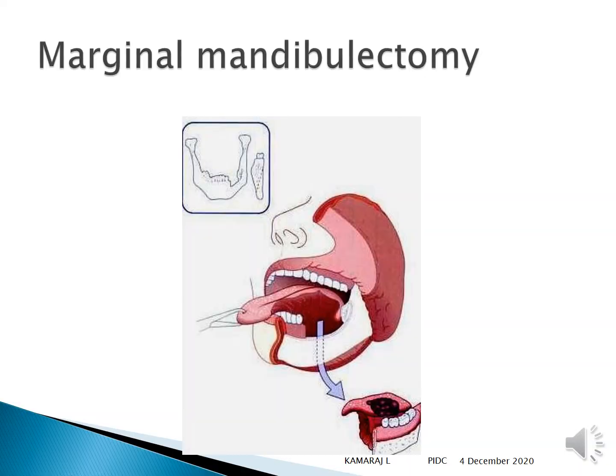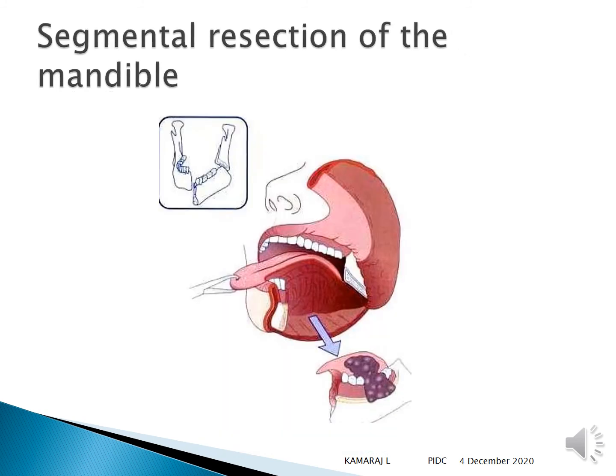So this is how a marginal mandibulectomy is performed after a lip split. The lip is split, the tongue is retracted, the margin of the bone is left, lower margin is preserved, and the tumor involving the mandible and the floor of the mouth has been excised.